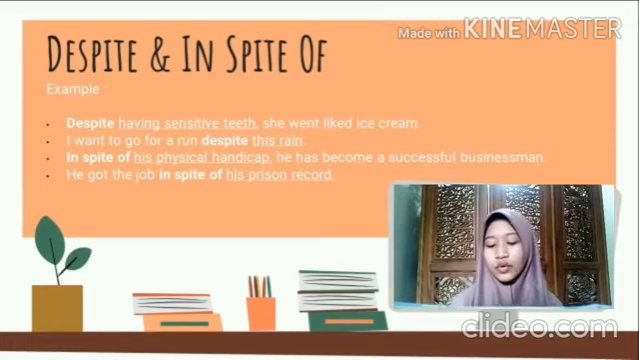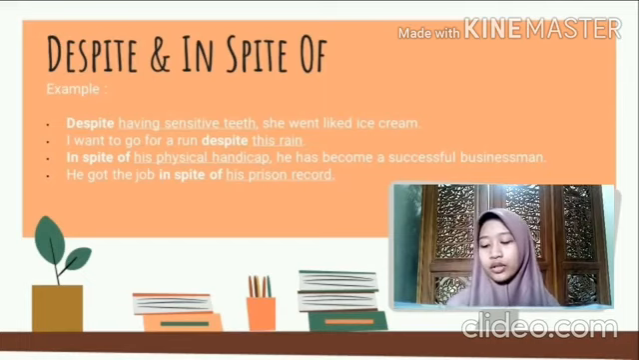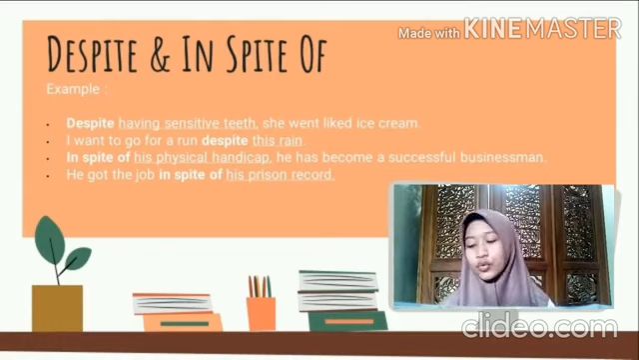And then, I want to go for a run despite this rain. This rain is a noun, so we can use despite, or we can use in spite of too. And then there's, in spite of his physical handicap, he has become a successful businessman. His physical handicap is a pronoun. And then the last is, he got the job in spite of his present record. His present record is a pronoun, so we can use in spite of or despite.